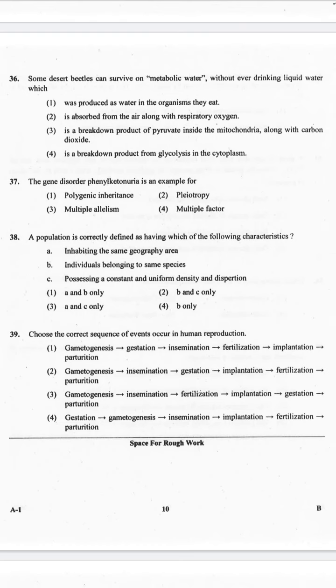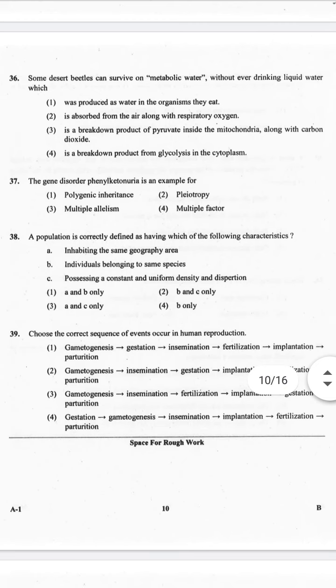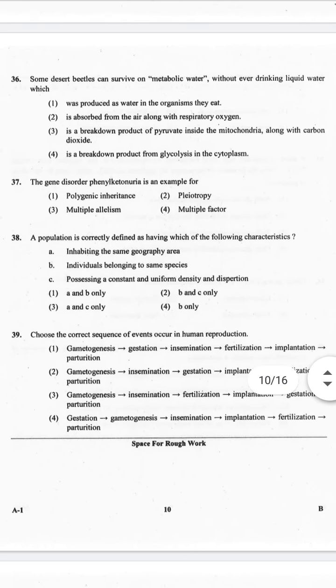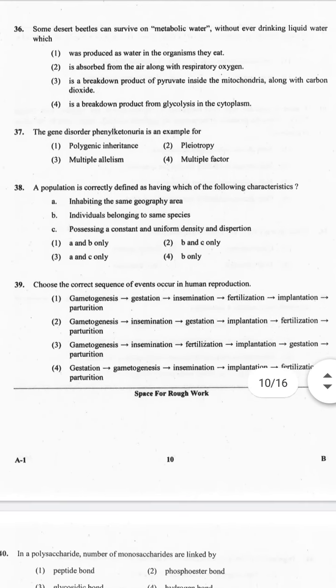And the explanation is, metabolic water is created by oxidizing the energy-containing substances in their food during metabolic activity. Some animals living in the desert survive exclusively on metabolic water. Hope you understood. Now let's go to another question.